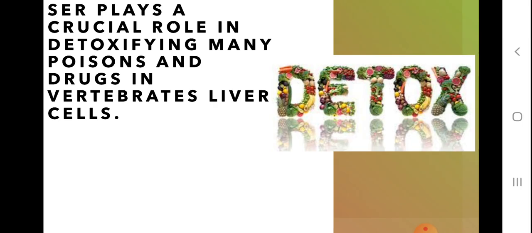In vertebrate liver cells, SER plays a crucial role in detoxifying many poisons and drugs. Detoxification means it will not allow the organ to get toxified with poison. It relieves the poison; it detoxifies in the vertebrate's liver cell. Vertebrates are the organisms which contain a backbone; those which do not contain a backbone are known as invertebrates.